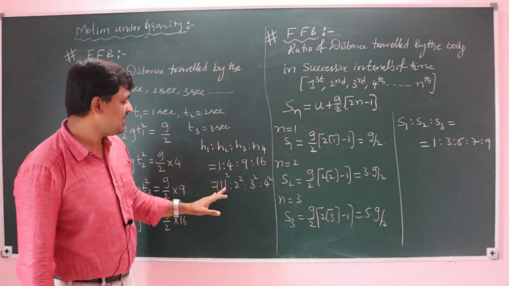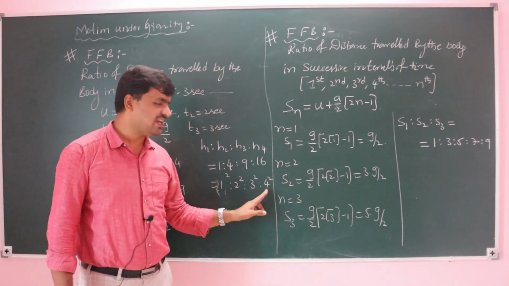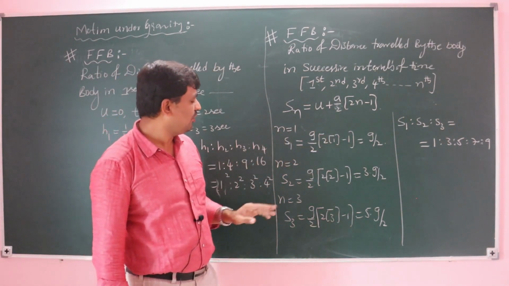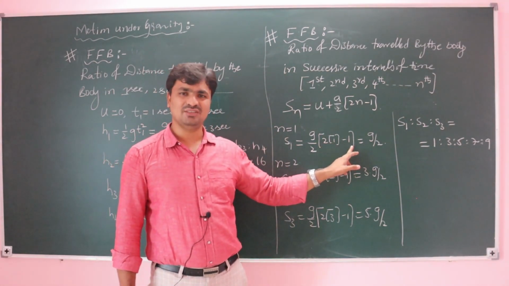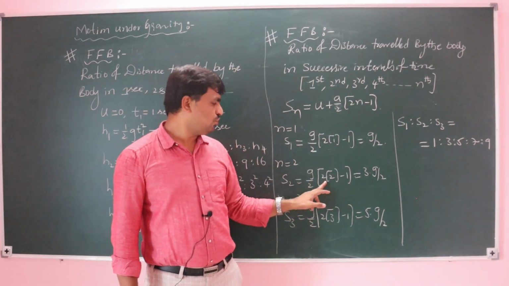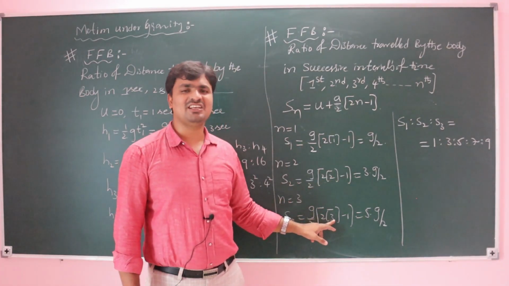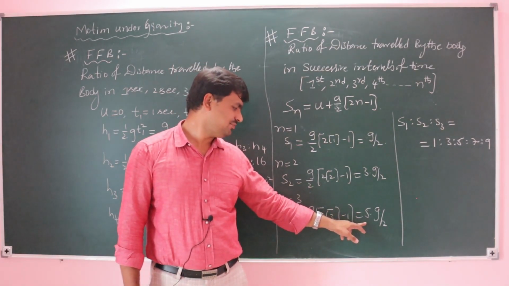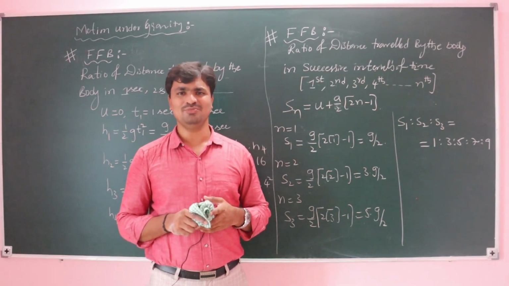This is the ratio of the odd numbers. What we are taking here: g by 2 into (2 minus 1), then 2 into 2, 4 minus 1, 3, 6 minus 1, 5, next 8 minus 1, 7. Like that we can solve.